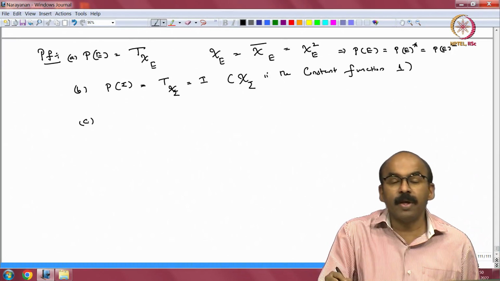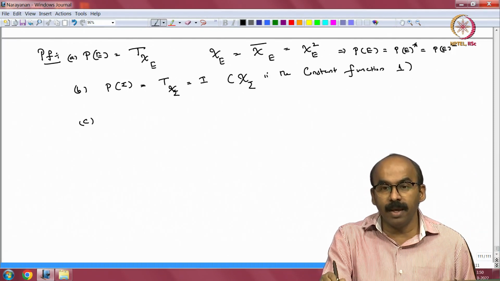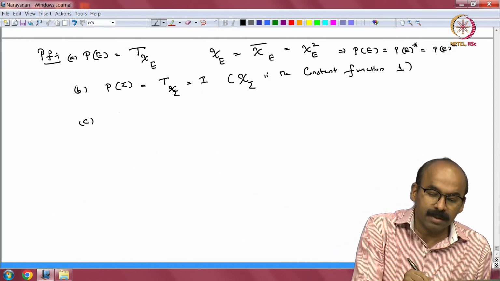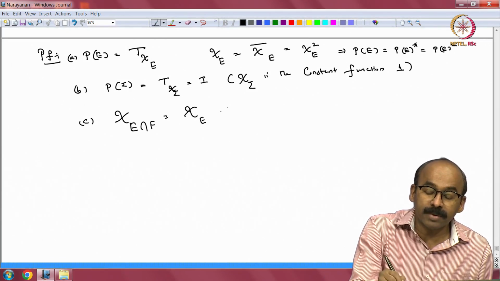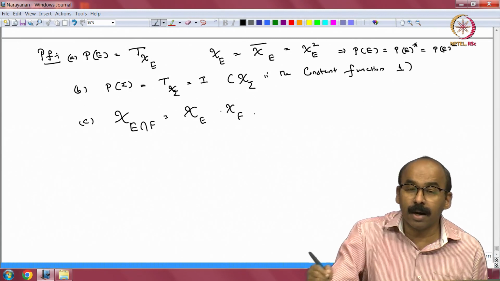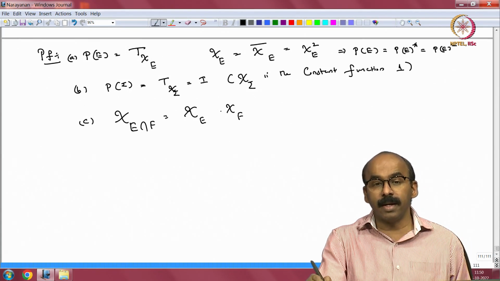C is also obvious. We want to prove that P of E intersection F is P E times P F, but that is trivial, because chi of E intersection F is equal to chi E times chi F, right. That is one advantage about indicator functions.